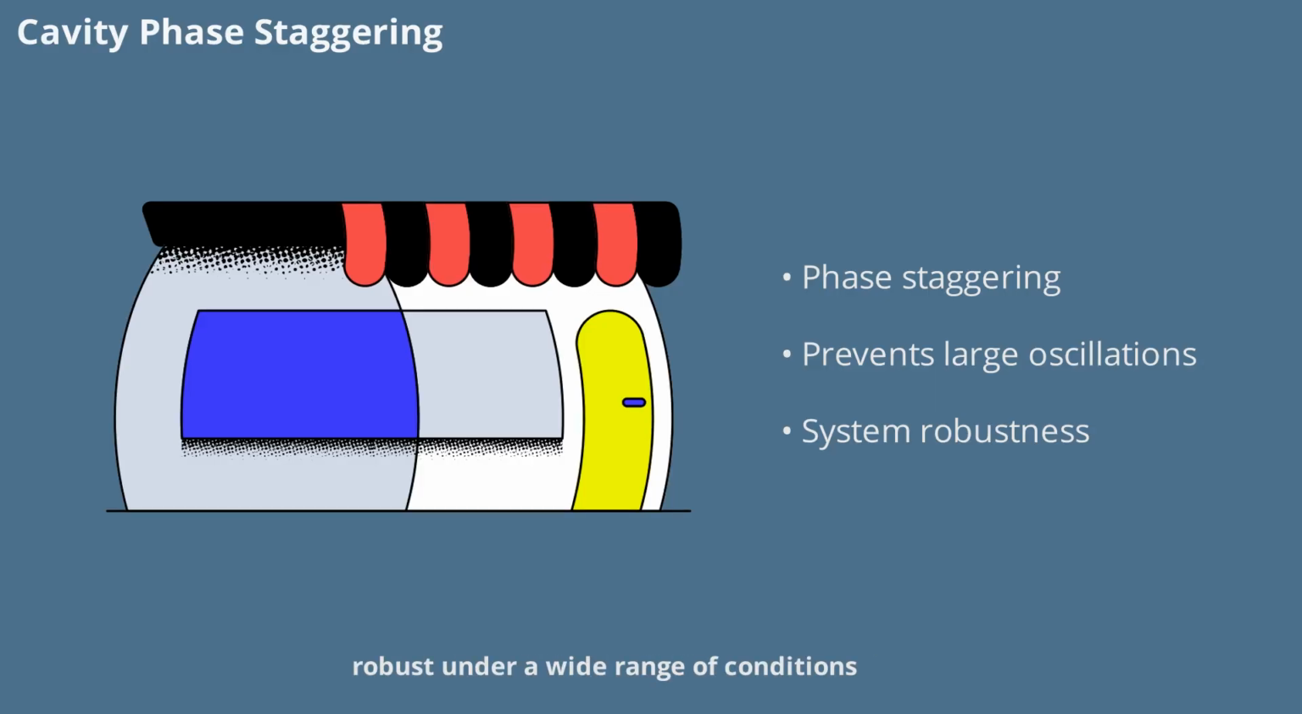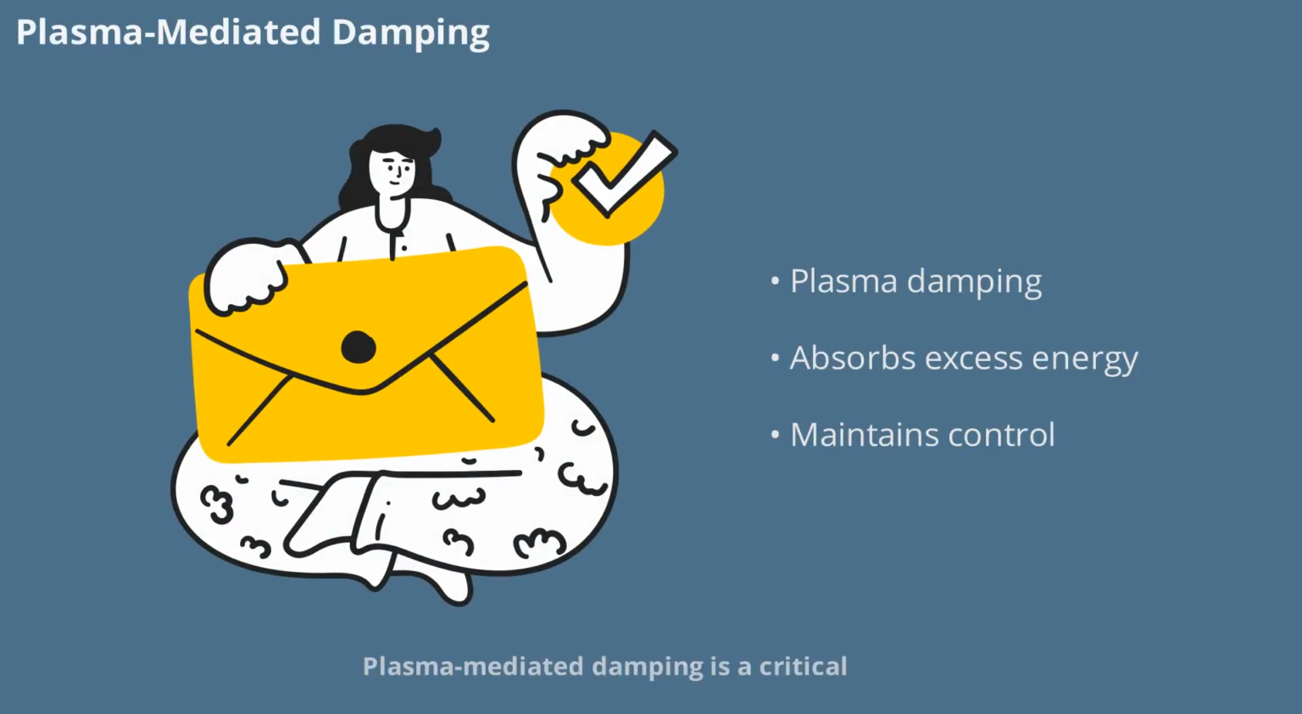Plasma-mediated damping is a critical component of the AEON-CASIMIR stability strategy. By using plasma to absorb and dissipate excess energy, the system can dampen unwanted oscillations and maintain control over the vacuum forces. This approach is especially important in high-energy environments where stability is paramount.